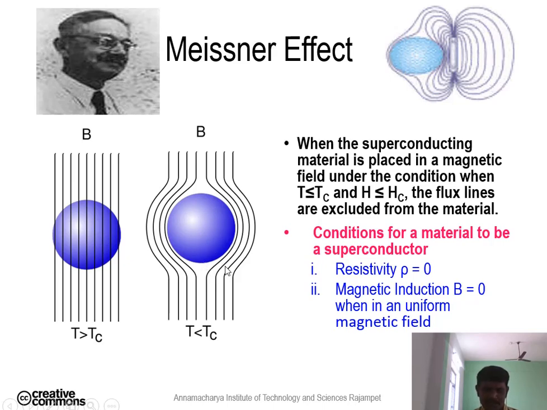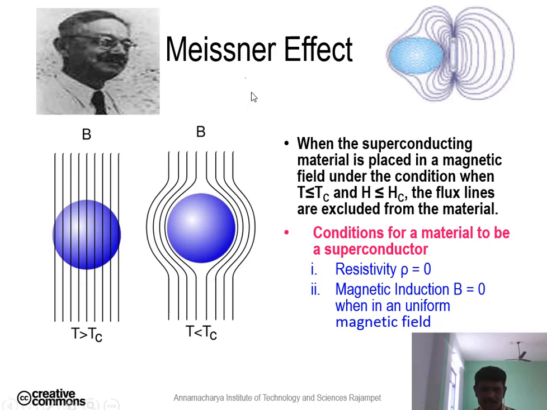We discussed diamagnetic nature in magnetic materials. Due to the applied magnetic field, the magnetic materials are magnetized in the opposite direction of the applied magnetic field. Here also we can observe the magnetization is in the opposite direction of the applied field. So the applied magnetic field H is equal to minus M, that is magnetization. The susceptibility is negative. In magnetic materials, the susceptibility is negative only for diamagnetic materials.